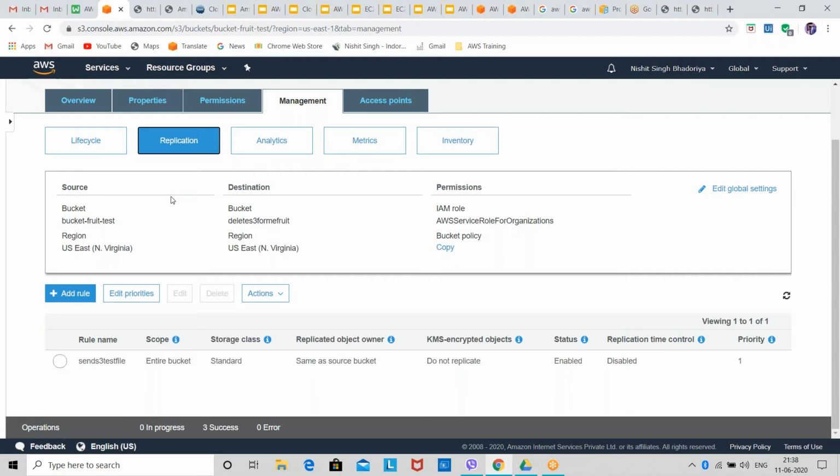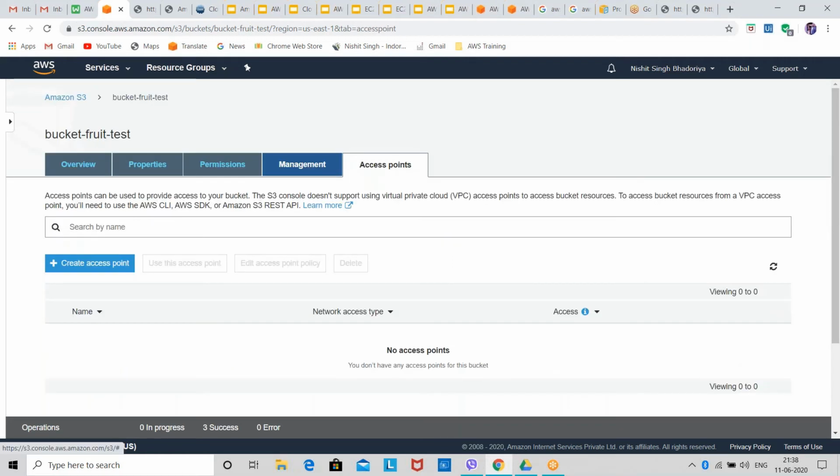Access points. Can you please tell me quickly in 2 minutes? That time I had a connection issue. Just a small introduction. Access point. If you have created your S3 bucket, and you don't want to give access to your S3 bucket to your client and all, in that case you create an access point. You create an access point for them, and you provide them basic keys and credentials, so through that access point they'll see the data of your S3 bucket.